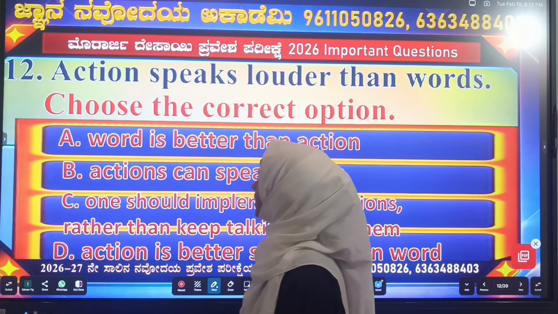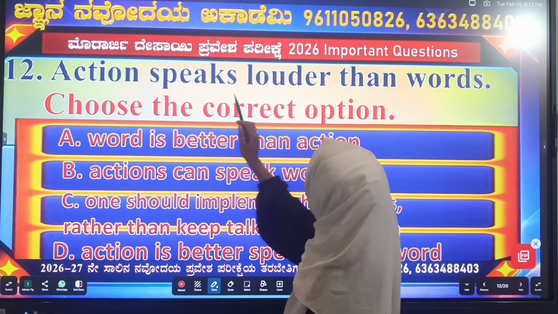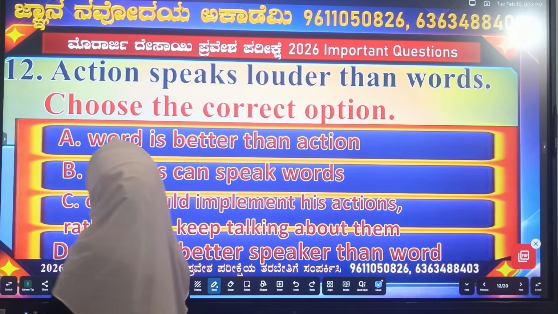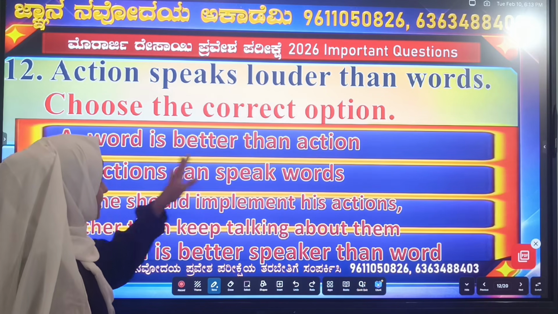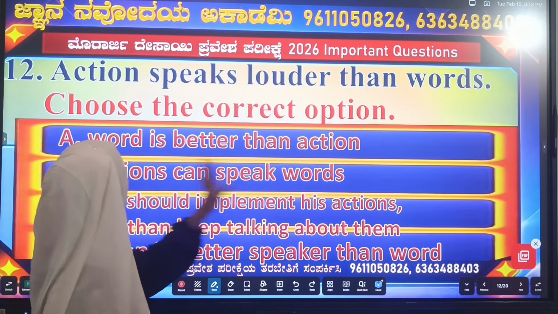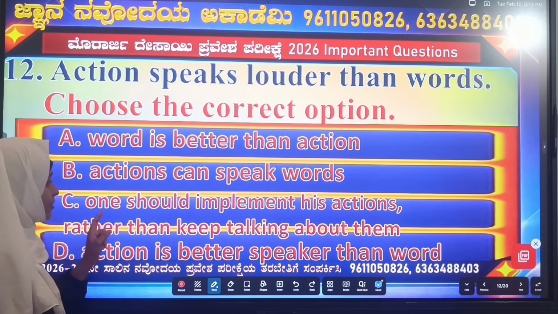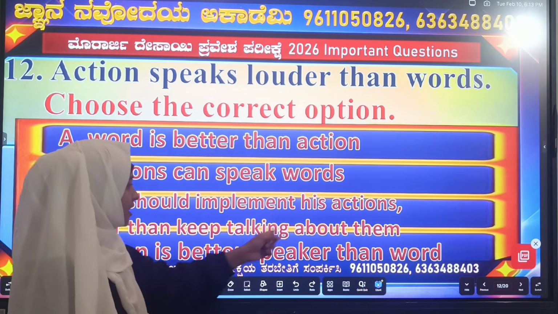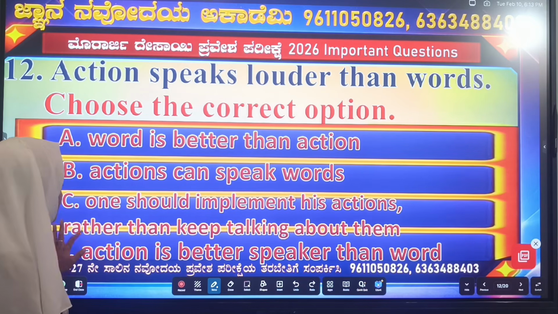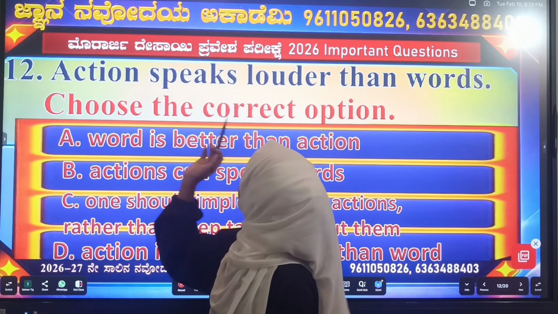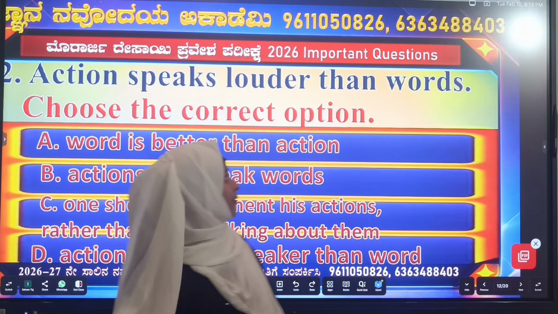Now the question is, action speaks louder than words. Choose the correct option. Option A, word is better than action. Option B, action can speak words. Option C, one should implement his action rather than keep talking about them. D is, action is better speaker than word.